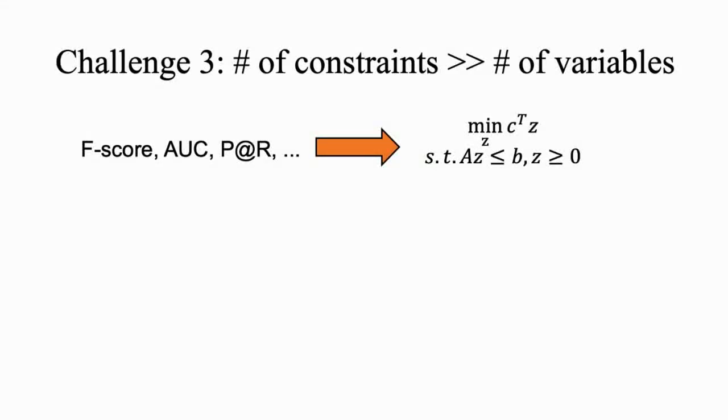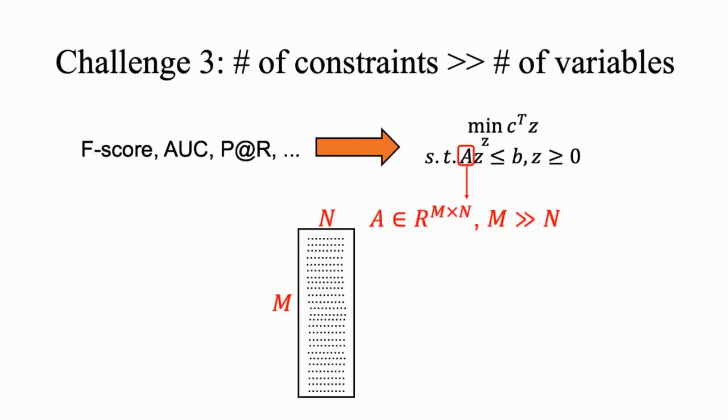Moreover, the LPs derived from non-decomposable functions usually have the property that the number of constraints is much larger than the number of variables. Here, say A is of dimension m by n, m is usually much larger than n. In our neural network models, both the number of constraints and the number of variables are influenced by the mini-batch size, and the number of constraints are in addition influenced by the problem setting, like the number of classes. Ideally, we should be able to leverage this property within our solver for efficiency purposes.